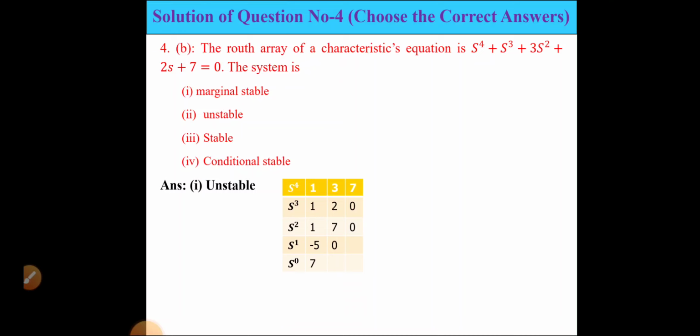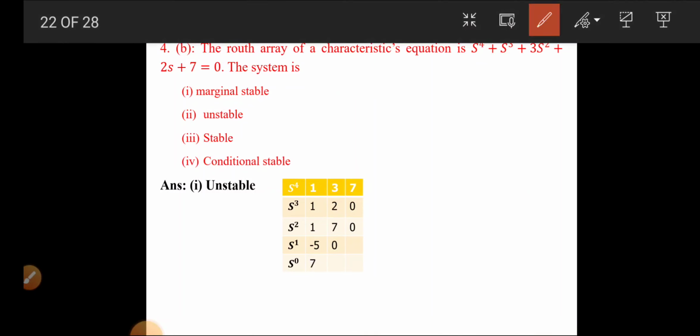Let's see, s to the power 4 means 1 coefficient, s to the power 3 has 1 coefficient, s square coefficient is 3, s coefficient is 2, then 7, then there will be no more, so intentionally we can put 0. So now the same formula, this minus this: 3 minus 2 divided by 1 equals 1, so we have written 1.